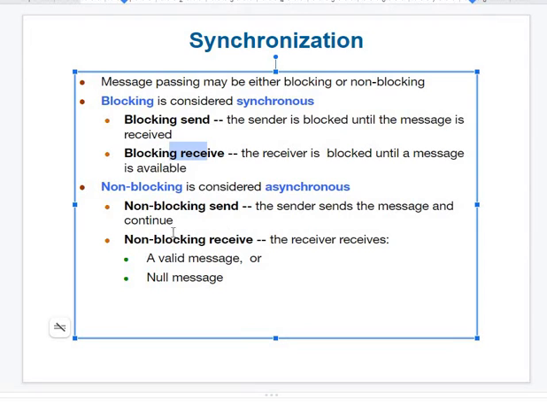What do you mean by non-blocking send and non-blocking receive? Open question papers, open textbooks, open slides we are sending. Whoever I am sending to, it is not password protected, it's open.